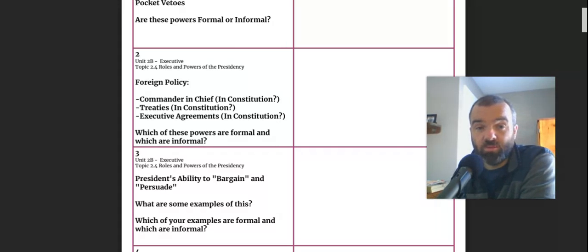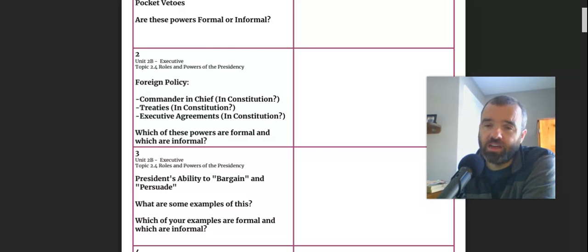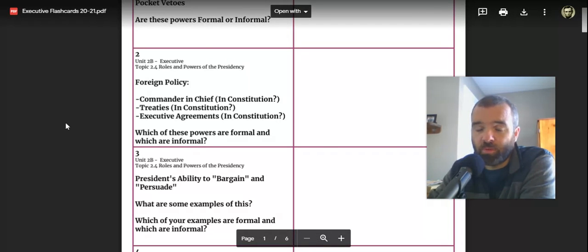Executive agreements are not specifically in the Constitution. They are agreements with foreign countries that serve like treaties, but they're not ratified by the Senate. So they're not a formal constitutional power, and therefore they can be struck down or overturned by a subsequent president. So a treaty is kind of a permanent thing. It's ratified by the Senate, but an executive agreement is not ratified by the Senate and therefore can be undone by a subsequent presidency with the stroke of a pen. So the president has formal powers. That's what those first slides are all about.